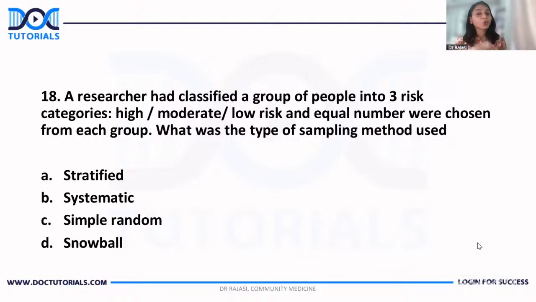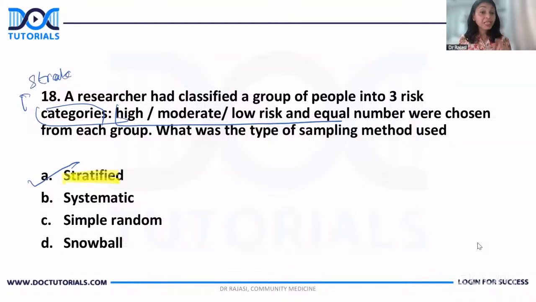Let's see. So 3 different categories: high, moderate, low. That means he's stratifying, dividing a population into 3 different groups or 3 different strata. Categories means strata. Then an equal number is drawn from each stratum. So what is the type of sampling? It is stratified. Can't you see? A big group is there, then that is divided into 3 different strata, is it not? And then an equal number is drawn from each stratum. It has to be stratified, guys. You cannot go wrong here.